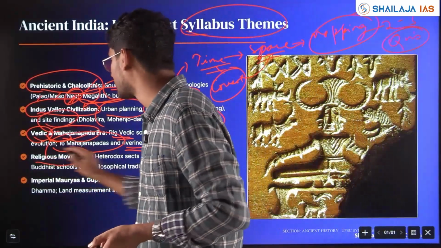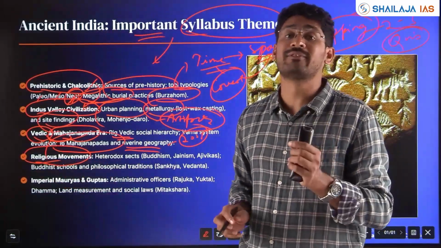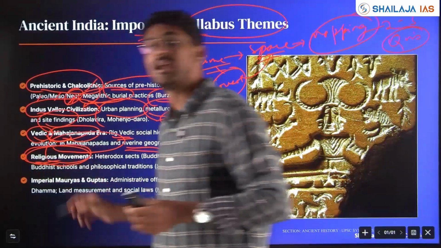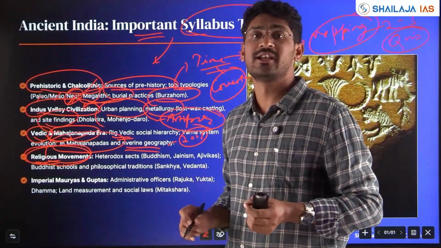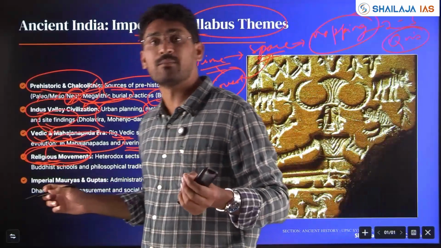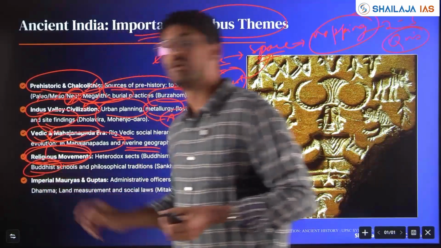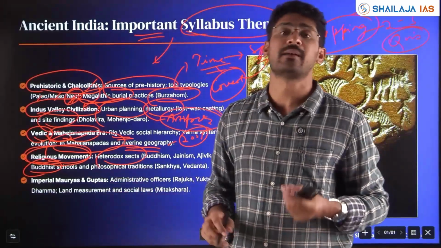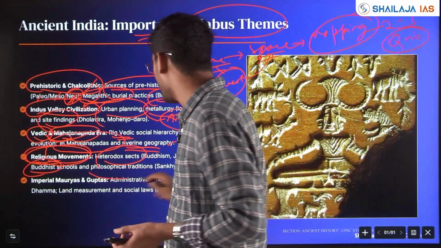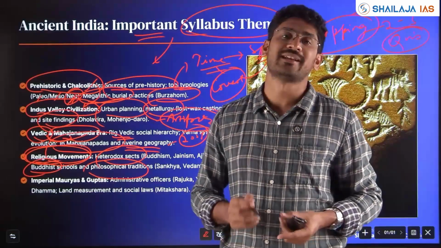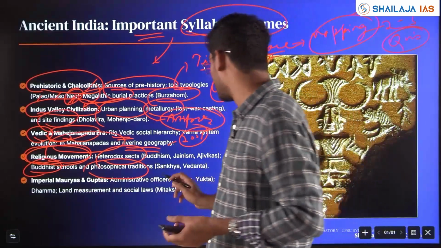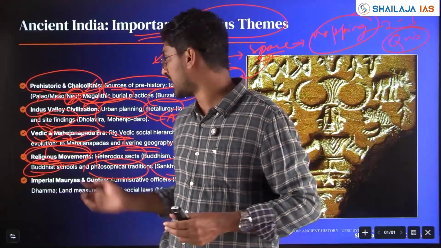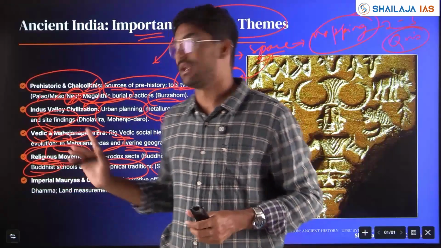Next, religious movements. Not the 15th, 16th, but the 4th, 3rd, 4th century and the 7th, 8th century religious movements. First, the BC movements like Buddhism, 3rd BC, 4th BC, heterodox sects like Buddhism, Jainism, Ajivikas, and also you have philosophical traditions like Sankhya, Upanishad, Vedanta, Yoga, Patanjali's Yoga Sutra. All this becomes very important.